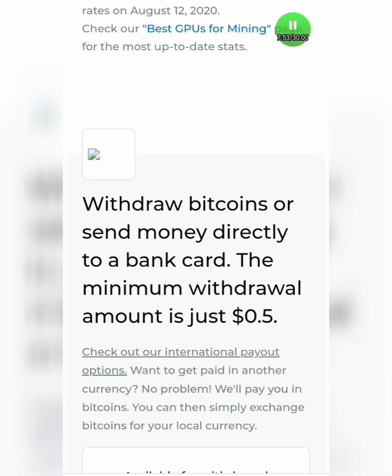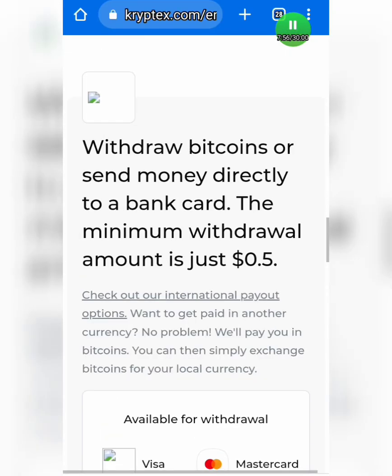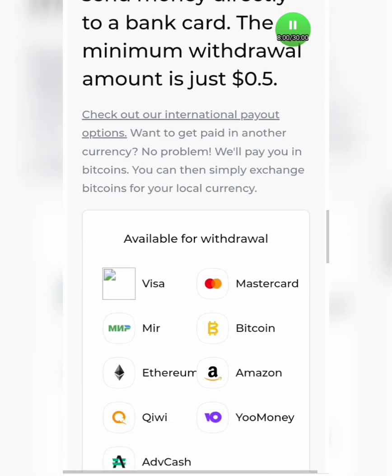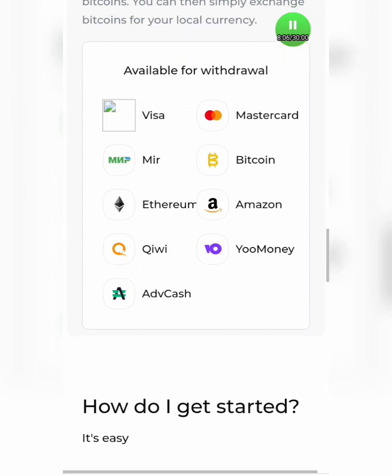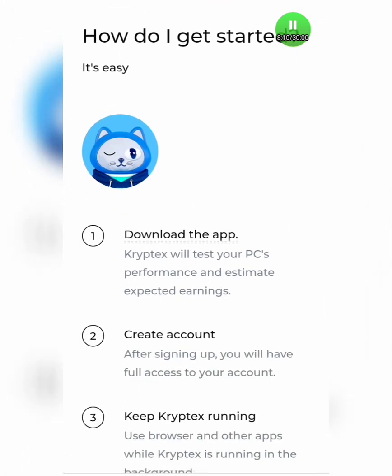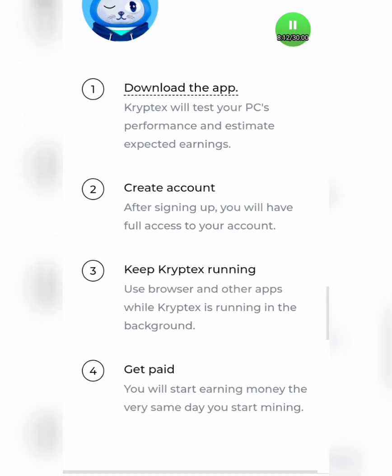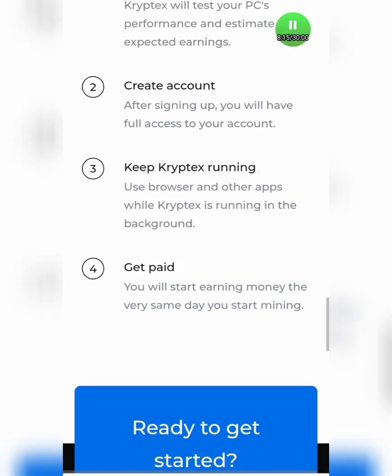And guys, before I forget, you can see the maximum withdrawal from this app is $0.5, and when I scroll down, you can see what is available for withdrawal. They have MasterCard, Bitcoin, Ethereum, Amazon, and Visa card, and as you can see on the screen, we are here for the Bitcoin. The only thing you need to do here is download the app, create an account with them, keep it running, and get paid. It's very easy as that.